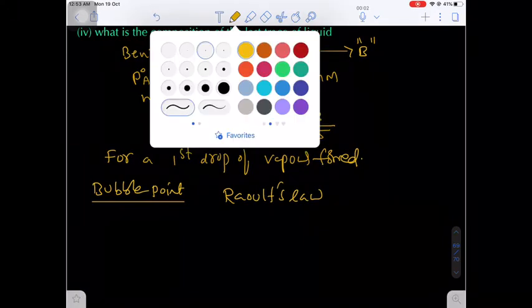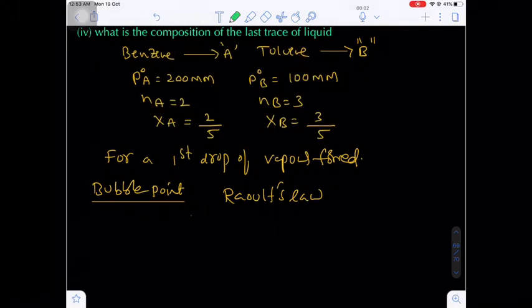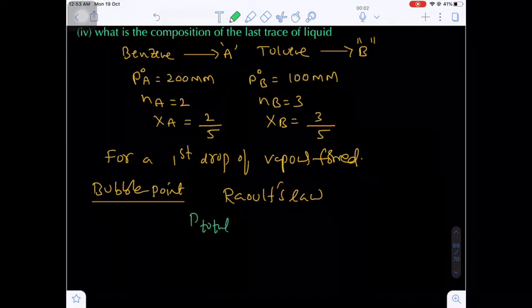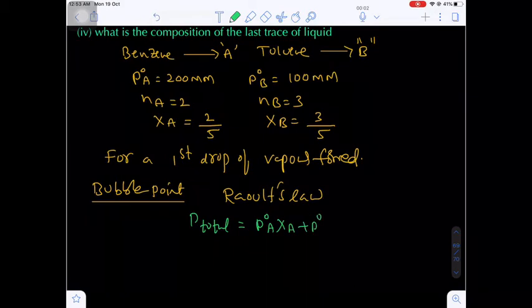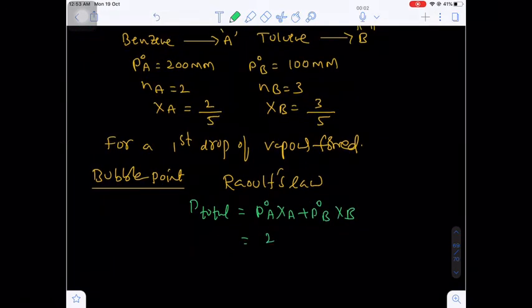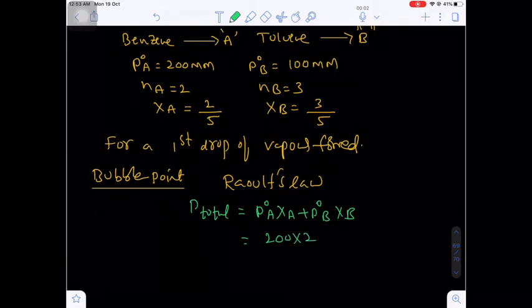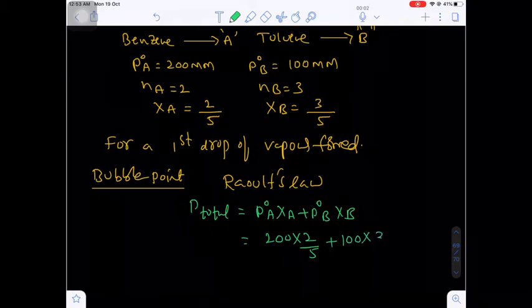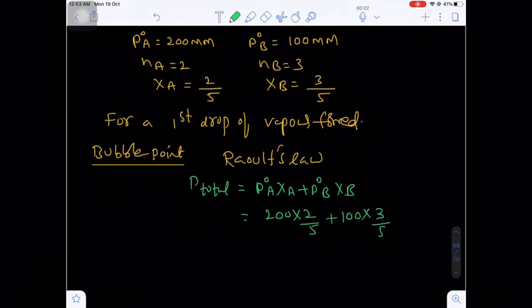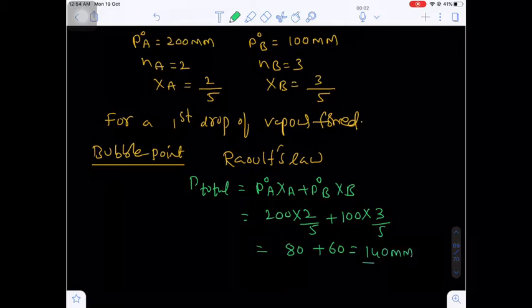P total is equal to PA plus PB. I am writing P total will be equal to PA plus PB, nothing but P naught A XA plus P naught B XB. Now P naught A is 200 times XA, nothing but 2 upon 5. P naught B is 100 times XB, nothing but 3 upon 5. Are you getting my point? This will be 80 mm and the second one will be 60 mm. Overall you will get 140 mm.